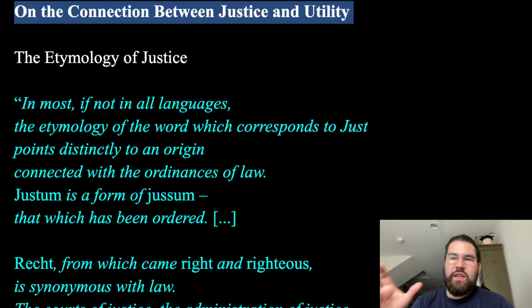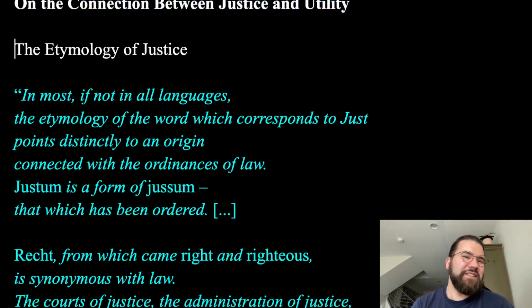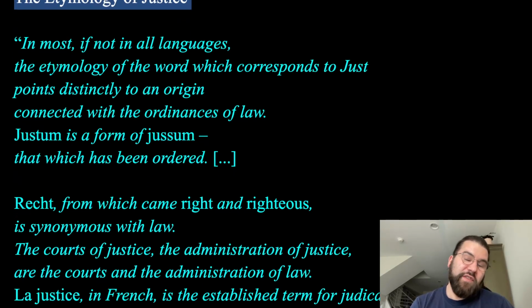We're going to start looking back at Mill's political theory a little bit, where he got his start with liberty and justice in connection to liberty. So first, let's consider the etymology of justice. Where does this word come from? This is an interesting dive that Mill starts with.